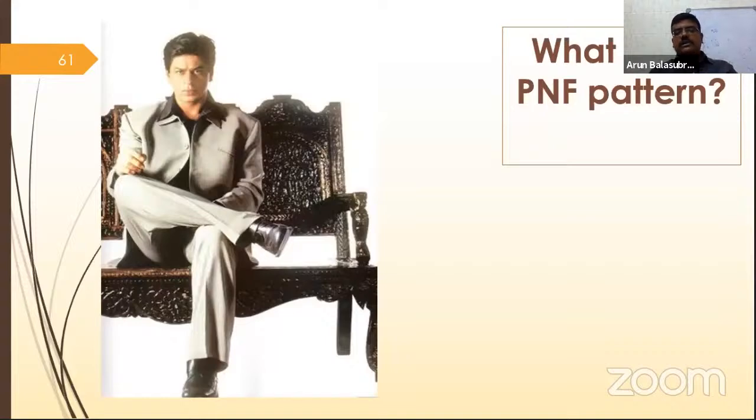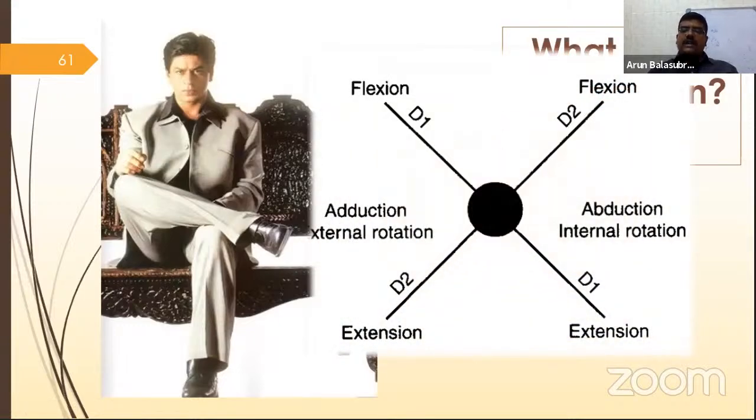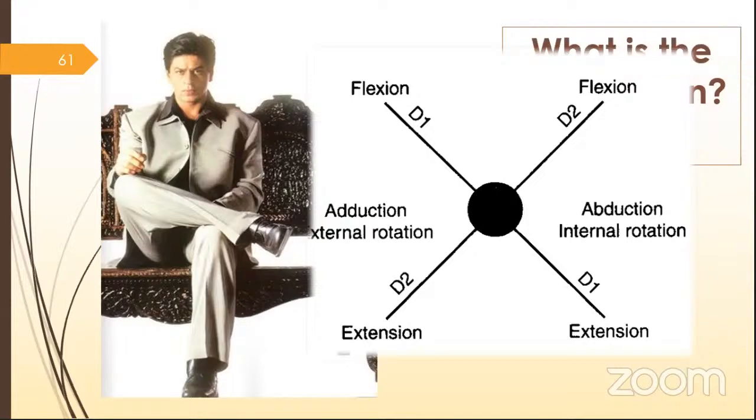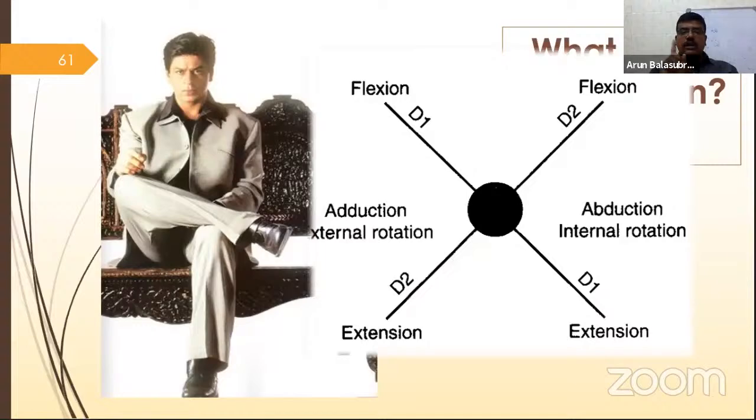Right, very good. Okay, so those who typed the answers are right. One is D1 flexion, right? So D1 flexion means flexion, adduction, external rotation. When you ask the patient to do this movement, that's what I always advise: please learn PNF based on the normal ADL activities, because most of the ADL activities are encapsulated in the PNF patterns. When you read the ADL activities, you don't forget the PNF patterns, right? So when you see Shahrukh next time in the same posture, remember it's a D1 flexion of the lower limb. Shahrukh is doing a flexion, adduction, external rotation. Any person who sits like that, you think that it's a D1 flexion.